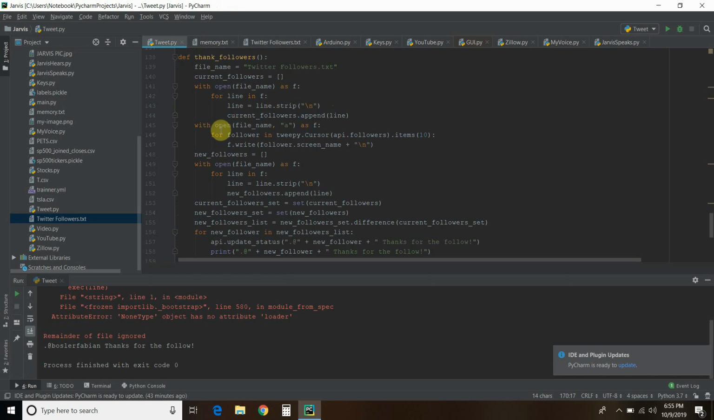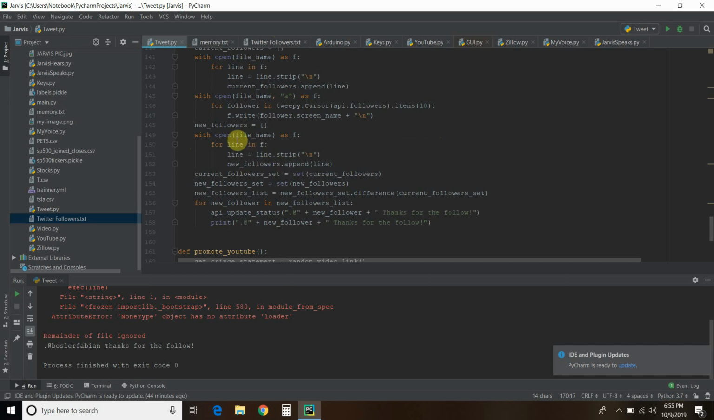All right, that's done. Now with that same file open, we're going to append any new followers. So for followers in Tweepy.cursor, check my followers, the last 10, we're going to write that onto this new screen. Then I'm going to create what's called a new followers list, and I'm going to do the same thing I already did and add all of those, to include the new ones we just did, to this new followers. Then I'm going to declare a set, which reads the whole list as one item. And then I'm going to declare this new follower set. So now I have my current followers and my new followers.